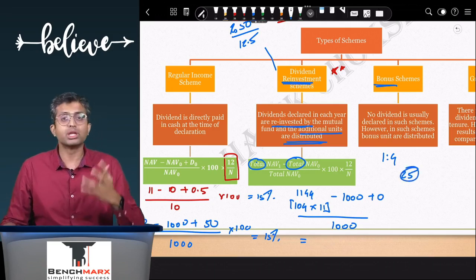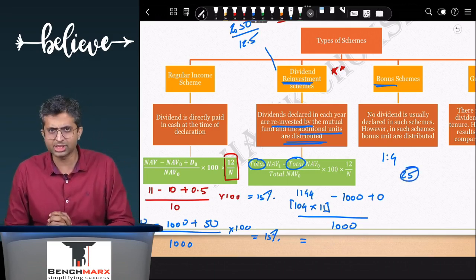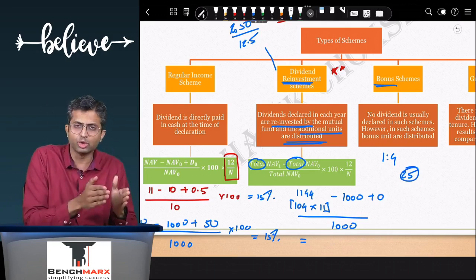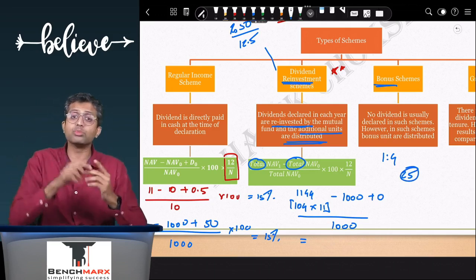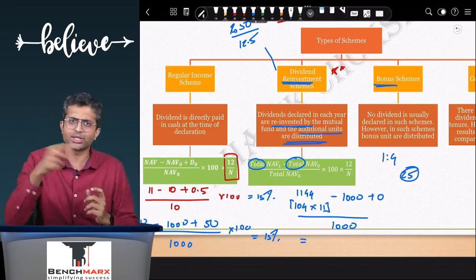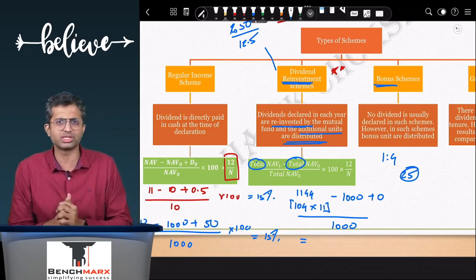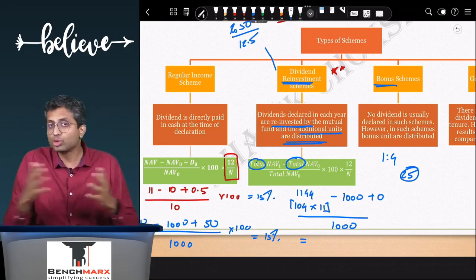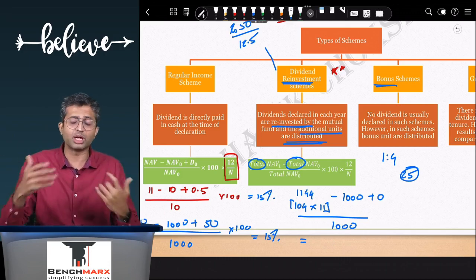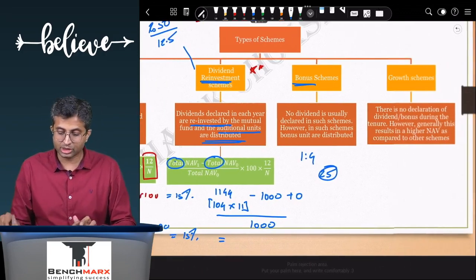Even over here the return has to be calculated on a totality basis, so you will start at 100 units into rupees 10 and that will become 125 units. 100 plus 25, so 125 units at whatever is the prevailing NAV. There is no further distribution of dividend, divided by 1000 and that will give you the return. This is on bonus schemes.